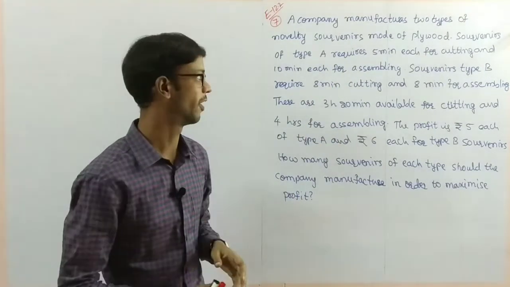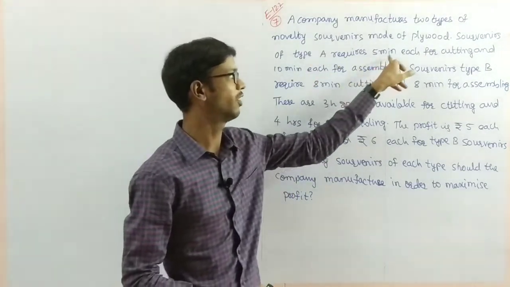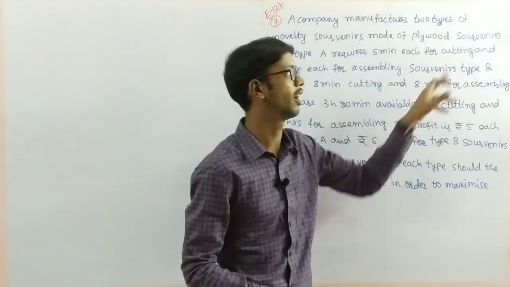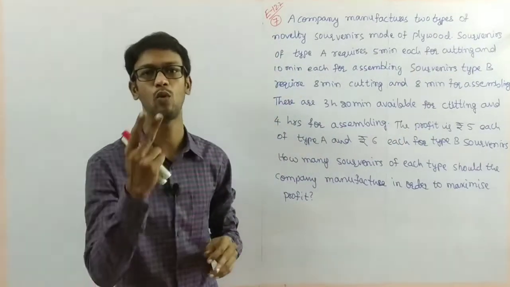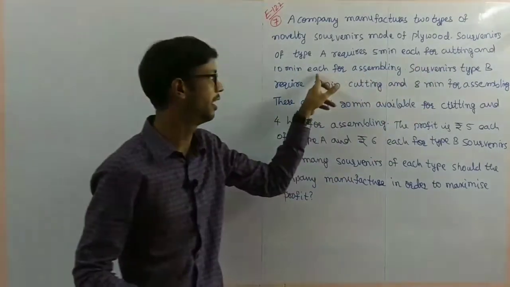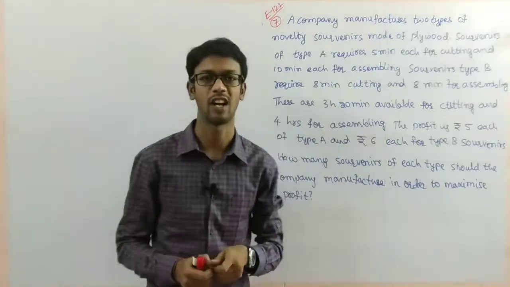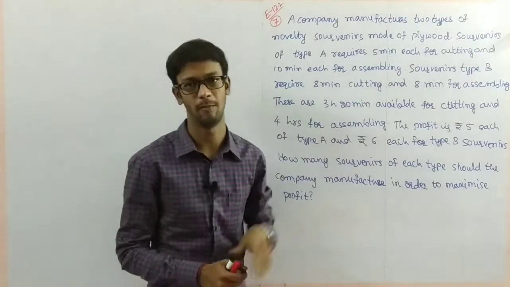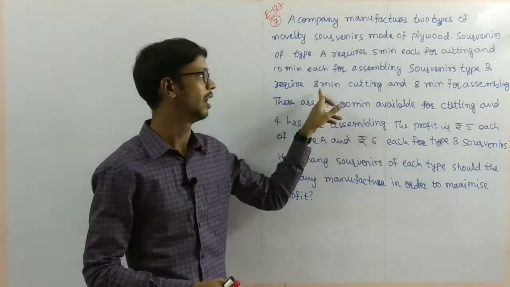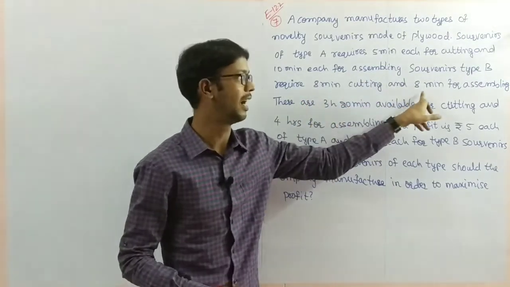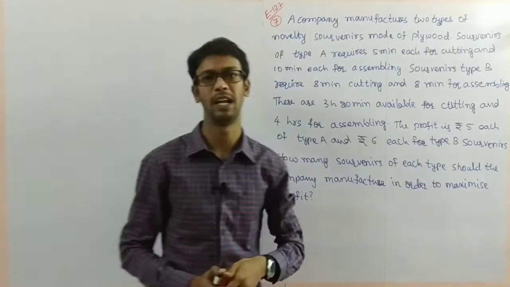With plywood they are making two types of surveyors, type A and type B. Here there are two works, cutting and assembling. Type A requires 5 minutes each for cutting and 10 minutes for assembling. Type B requires 8 minutes for cutting and 8 minutes for assembling.